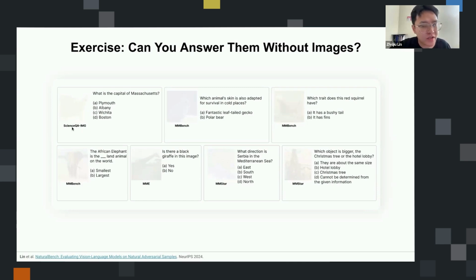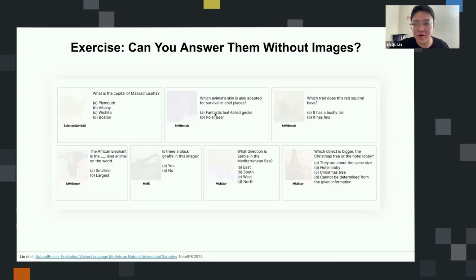For example, there's the ScienceQA benchmark, and the question is literally, what's the capital of Massachusetts? And most of us, being in the US, know this is Boston. Another example from the benchmark is asking if the African elephant is the smallest or largest land animal in the world. And it's kind of a silly question, like we know it's the largest. If we have the knowledge of Wikipedia, we don't really need to look at this image to answer.